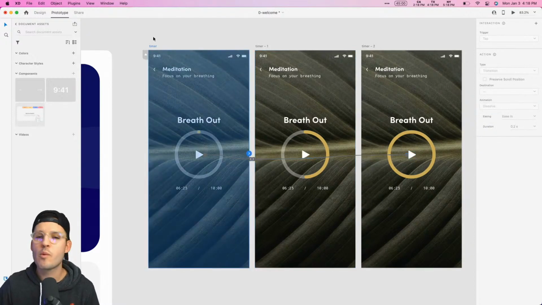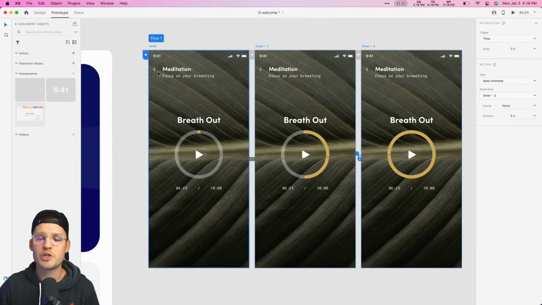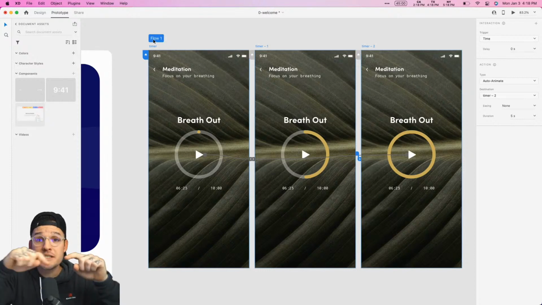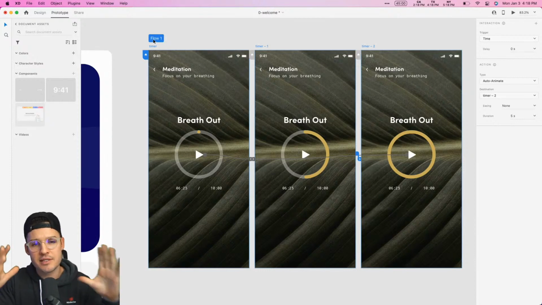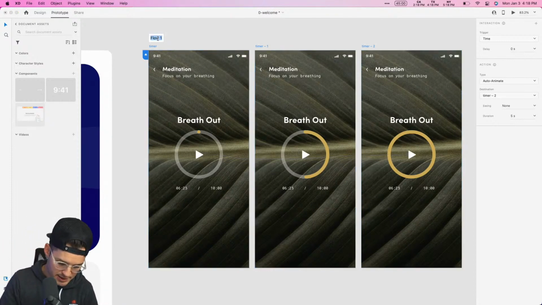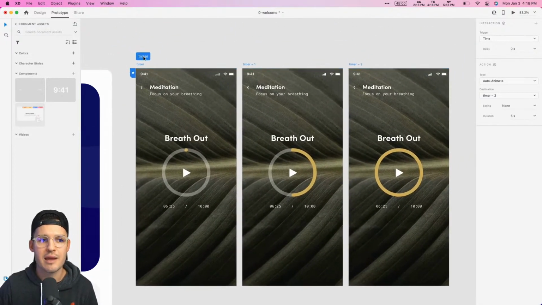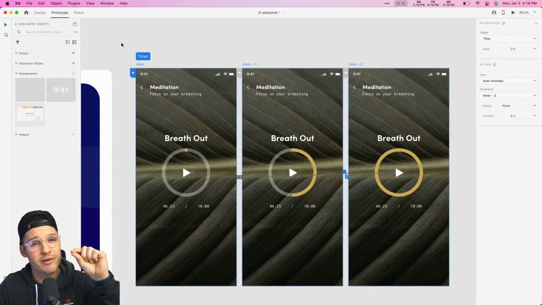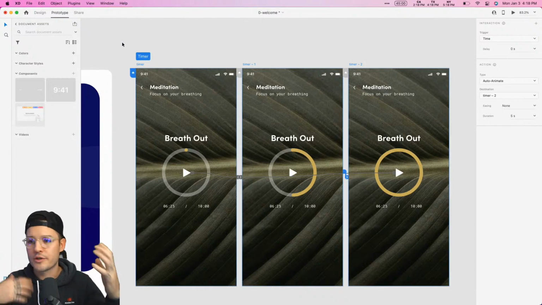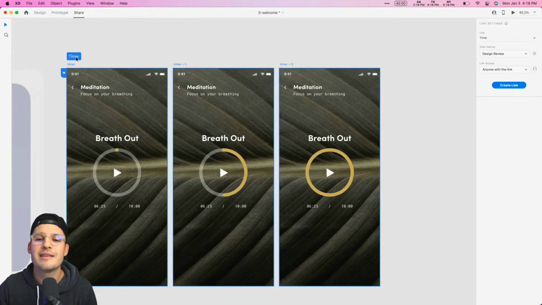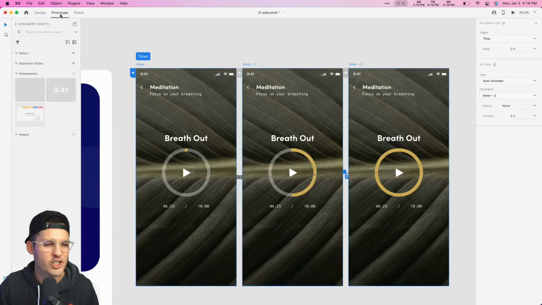That should be fun. And now while we're here, we might as well hit the little house, which is going to start our flow. This is a great feature in XD that allows us to, as we've linked and wired up a prototype that consists of multiple screens, name this thing like timer. And now we can just grab that flow tag and move it around. This is also really great for sharing. If we want to share our work with our design team, our boss, developers, we head over here. We can actually share the entire flow itself. That's a really nice way to stay organized. Stay organized out there, designers.